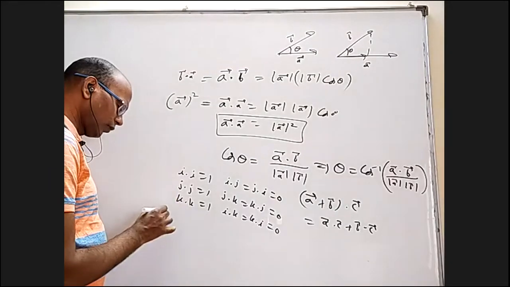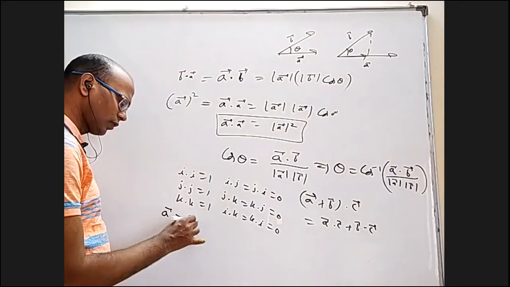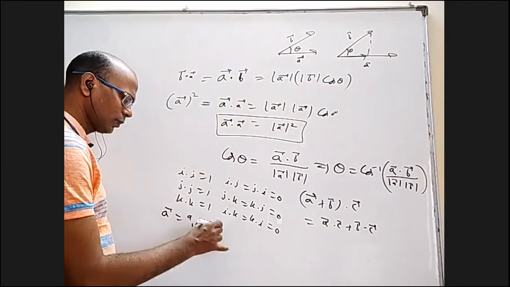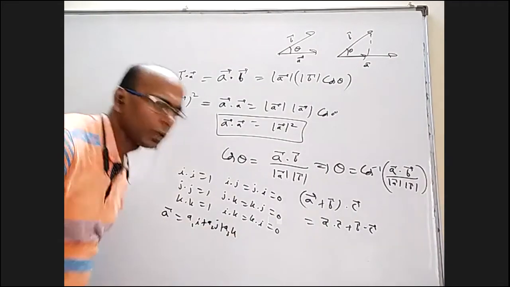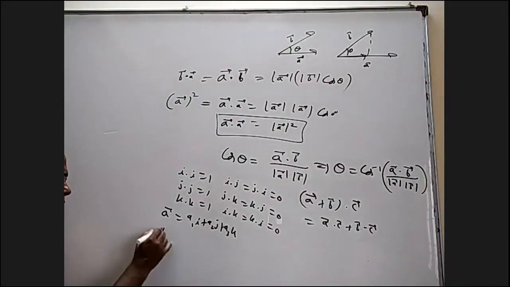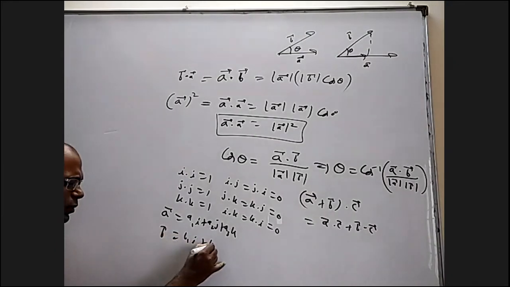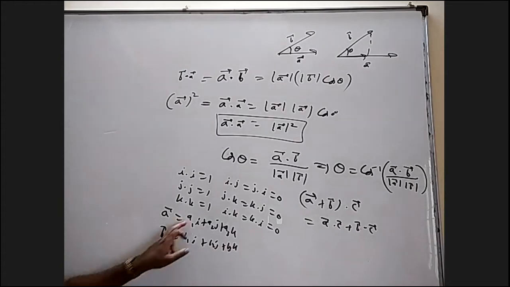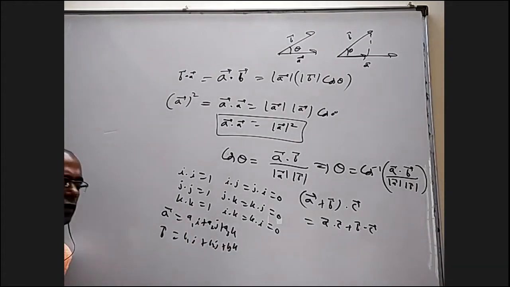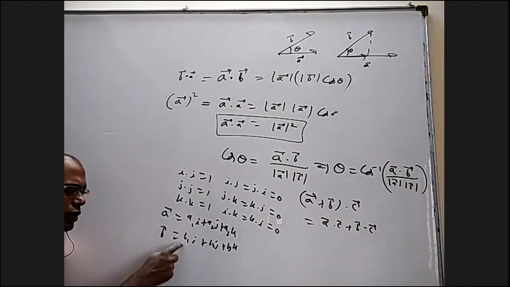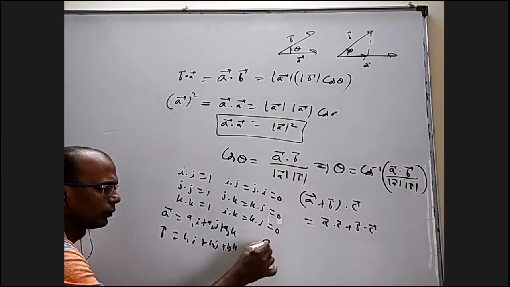Now, if I have A bar as A1 I plus A2 J plus A3 K and B bar as B1 I plus B2 J plus B3 K. If I want the dot product, I am supposed to take this dot this, this dot this, this dot this, all the 9 possible products. But this dot this will be A1 B1.